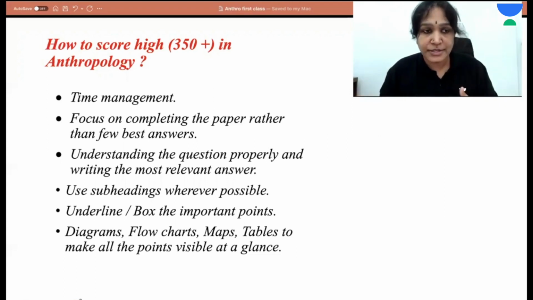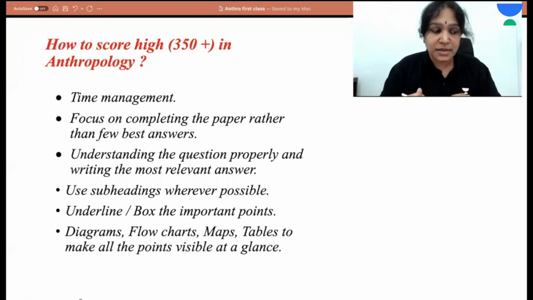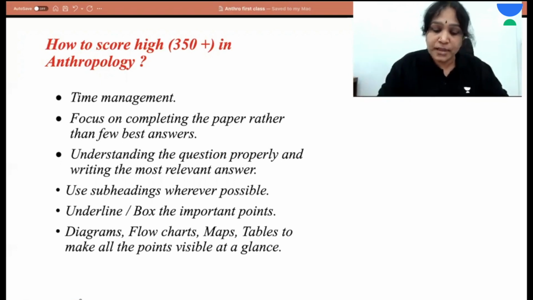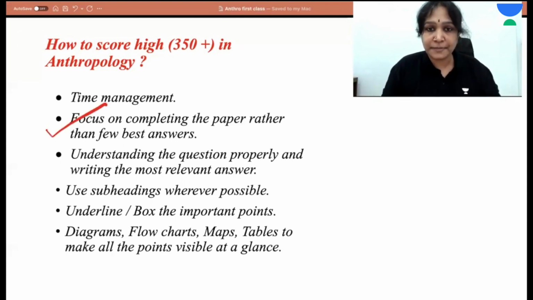This is not correct. Proper time management is very important, because excellent answers for a few questions will fetch you fewer marks than an average answer for all the questions. Then focus on completing the paper rather than a few best answers.